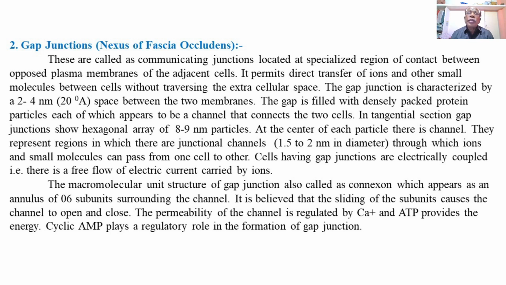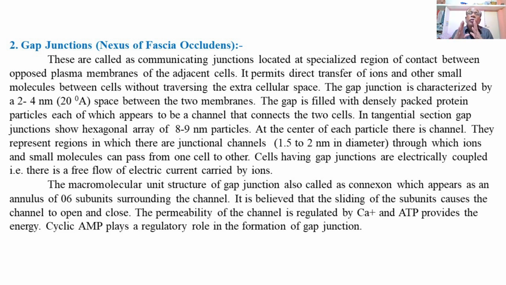Last time we explained tight junctions. Now we will explain the second type of cell junction, the gap junction, also called nexus or fascia occludens. These are called communicating junctions, located at specialized regions of contact between the opposed plasma membranes of adjacent cells.